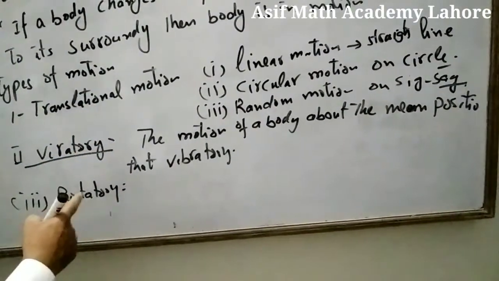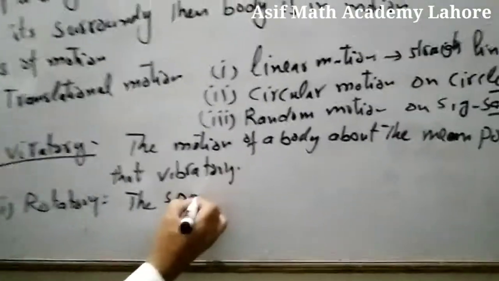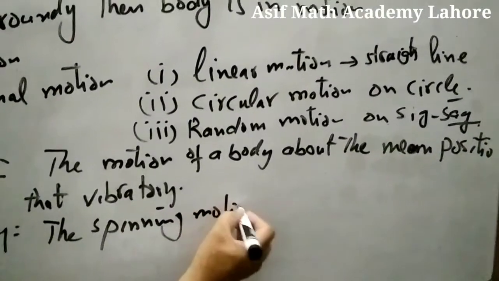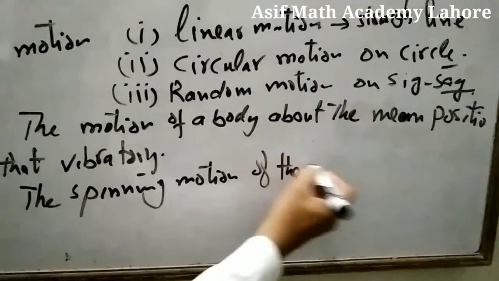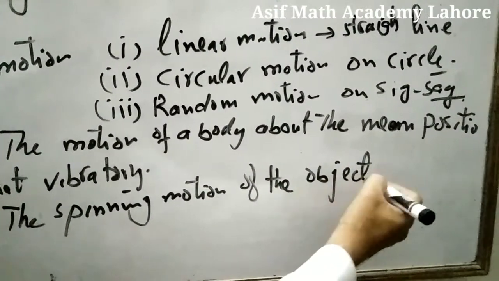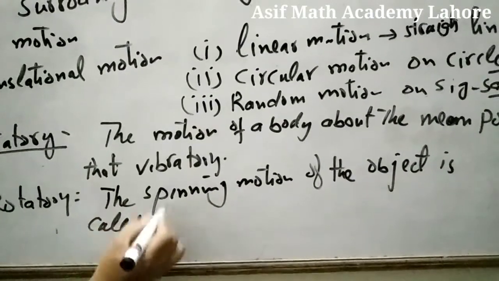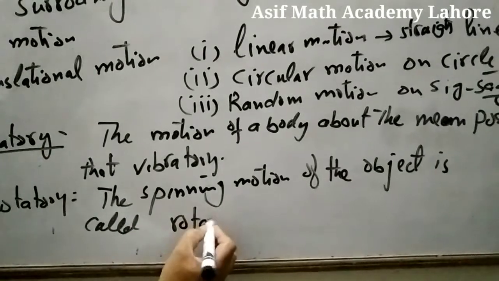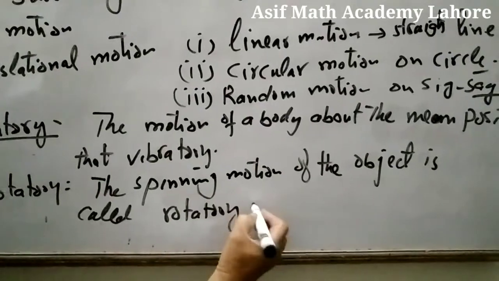The spinning motion of the object is called rotatory motion.